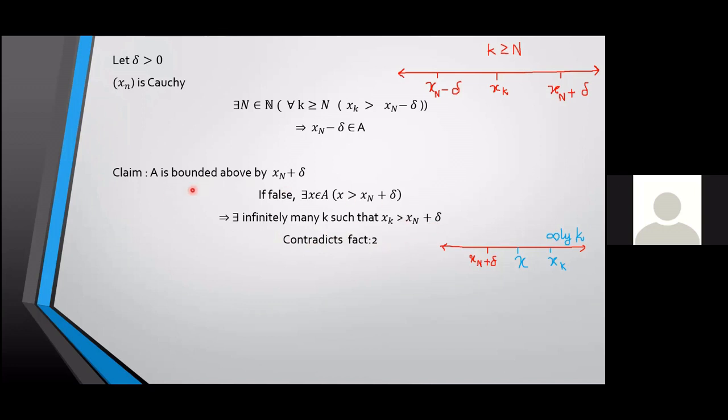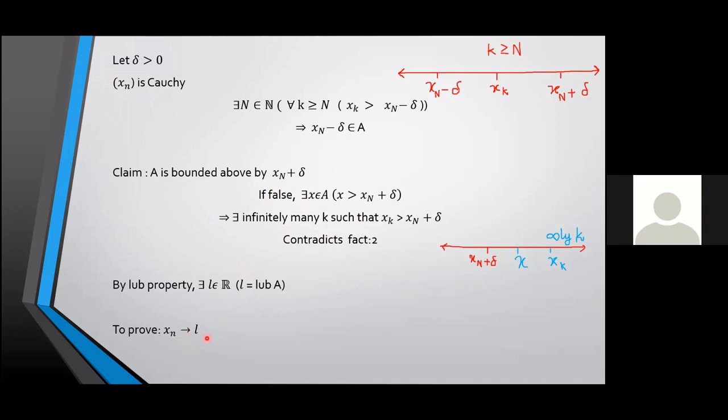So what can you conclude? A is bounded above by xN plus delta. Now I have shown that the set is non-empty and bounded above. So by the LUB property, the least upper bound of the set exists. And I'm calling the least upper bound L. Now what do I have to show? I have to show that xn converges to L.